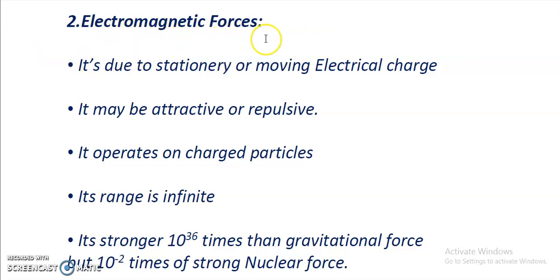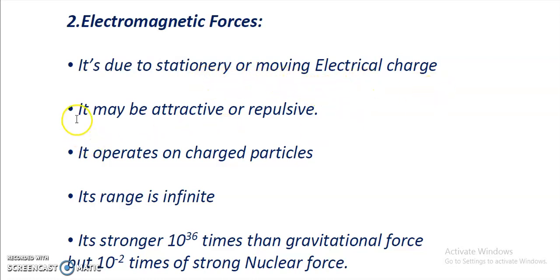So what are the properties of electromagnetic force? The first property, it's due to stationary or moving electrical charge. F is equal to K Q1 Q2 by R square. This force F, or the Coulombian force, or the electrostatic force of interaction, is always valid for static charges. So it can be between stationary or between moving charges, right?